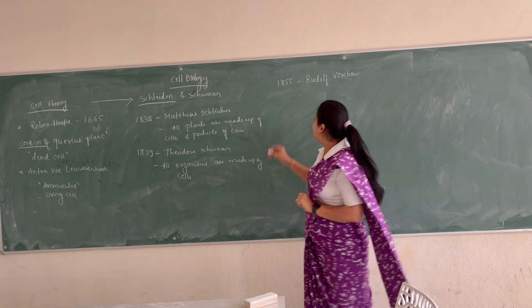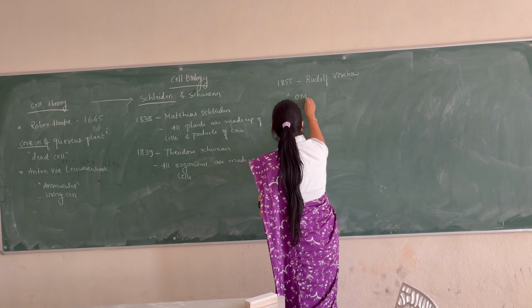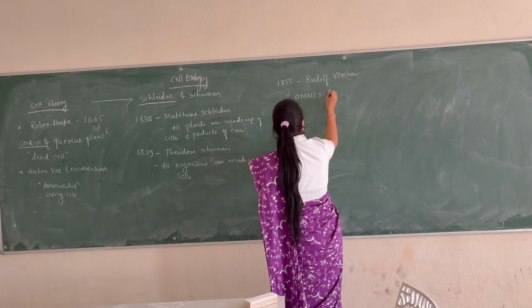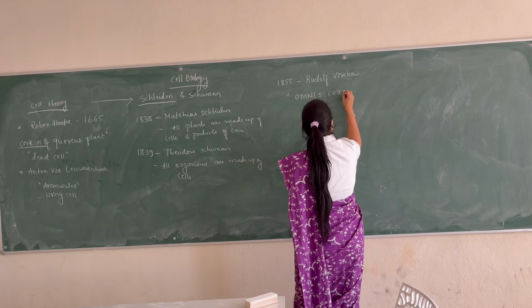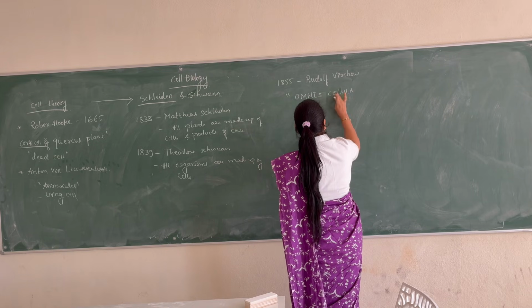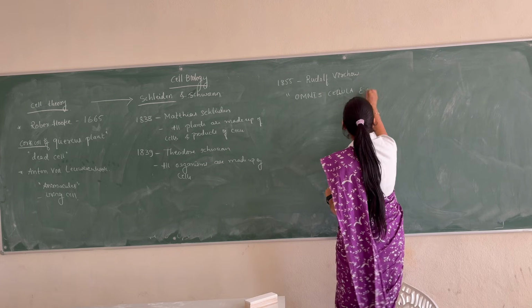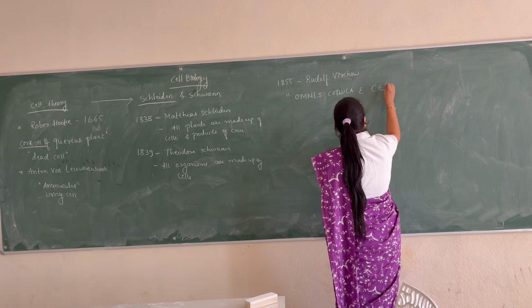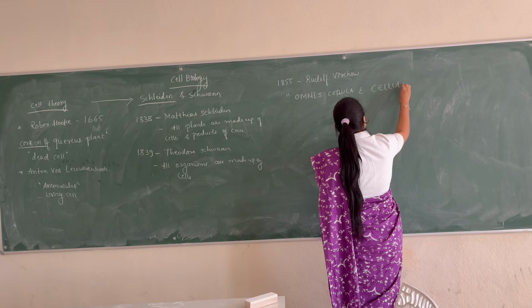So he gives a statement called Omnis cellula e cellulae.